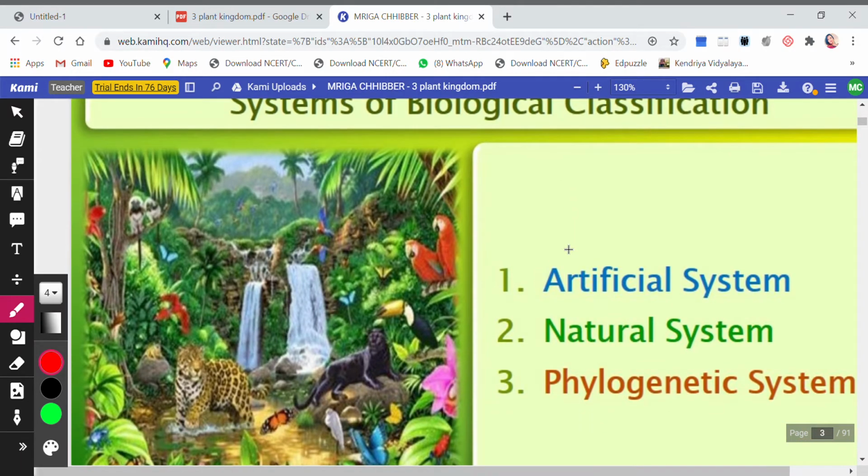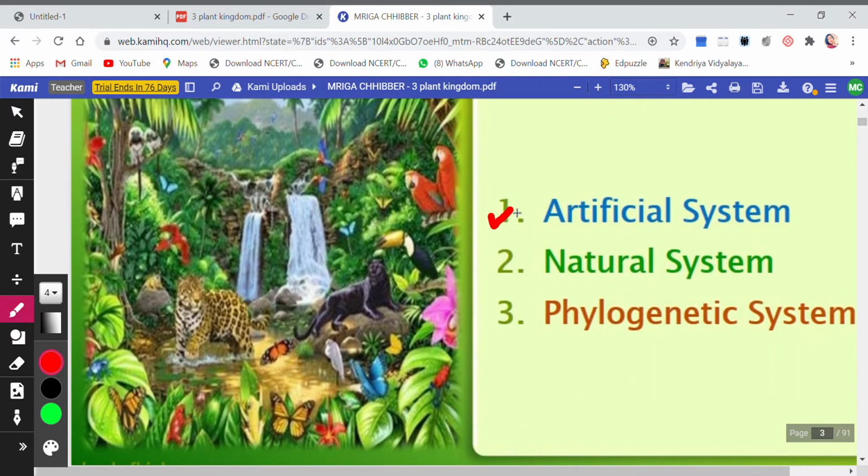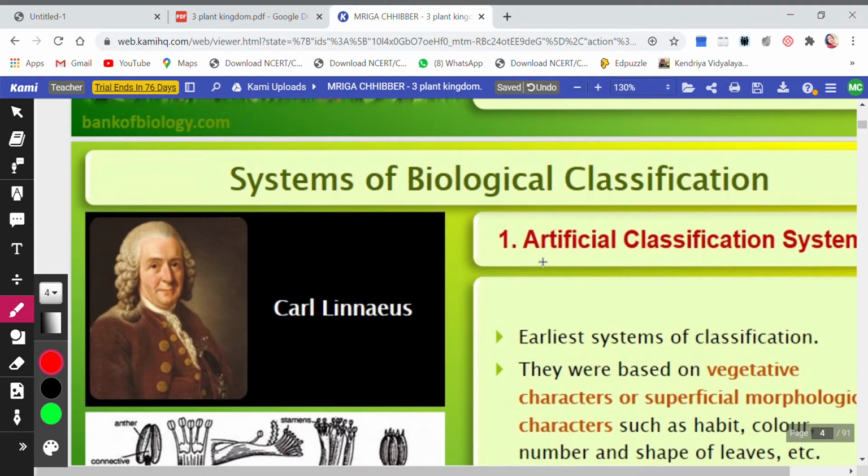Now I'm going to speak about the concepts on which we classify the organisms. What is the system? So children, these are the three systems that we will be following. The first system is artificial system, second one is natural system, and third one is phylogenetic system. So we will be describing each of them one by one, the systems on which the classification is based, right? So first we are going to speak about the artificial classification system.